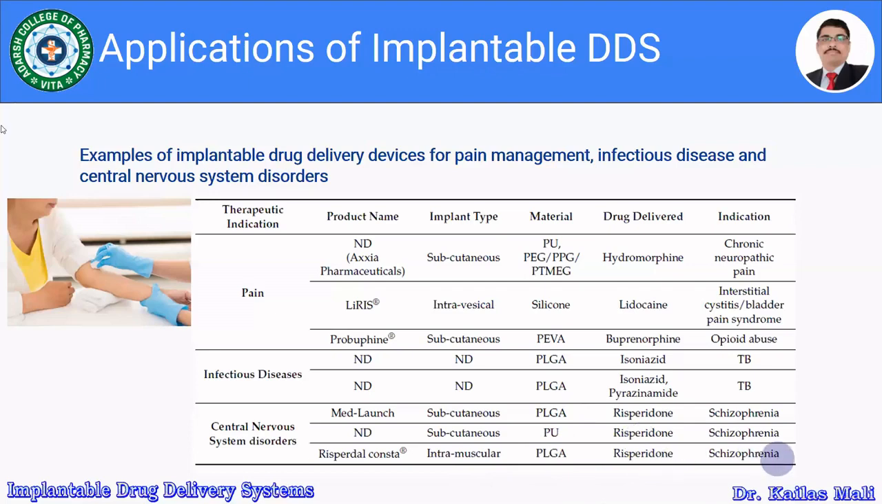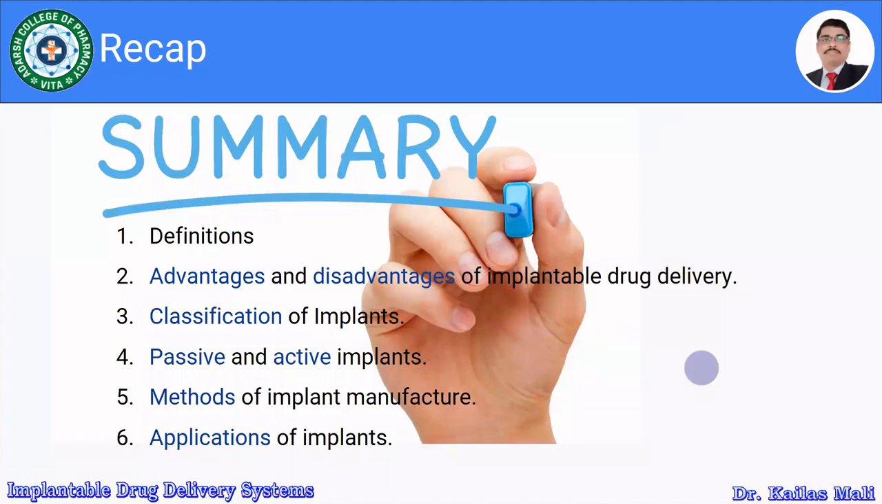So this is about the examples of implantable drug delivery devices for pain management, infectious diseases, and central nervous system disorders. So herewith we have finished the point, that is the applications of implantable drug delivery systems. Let us see the summary of the implantable drug delivery system.